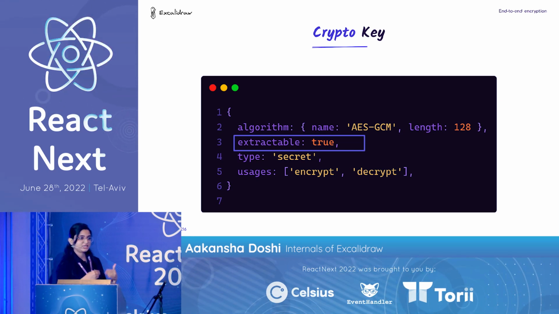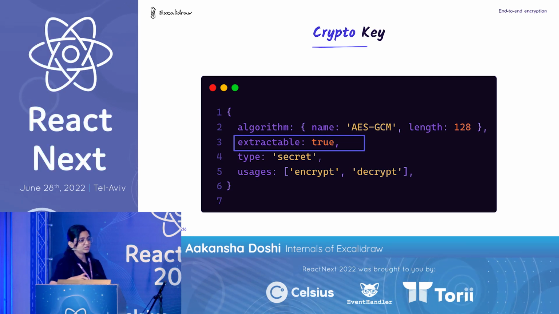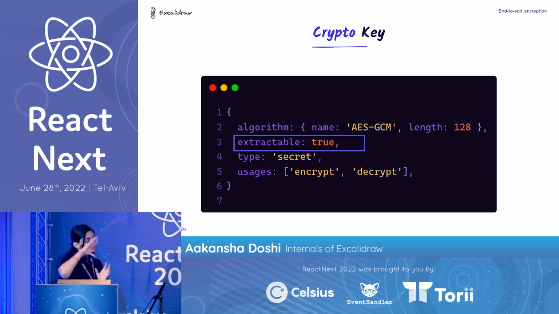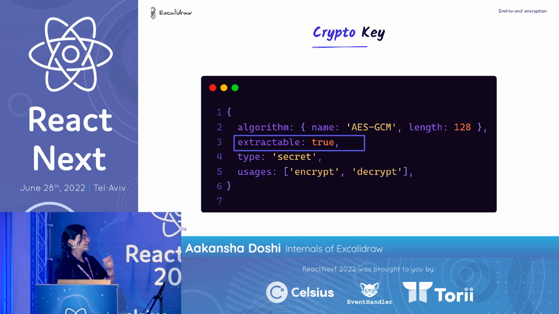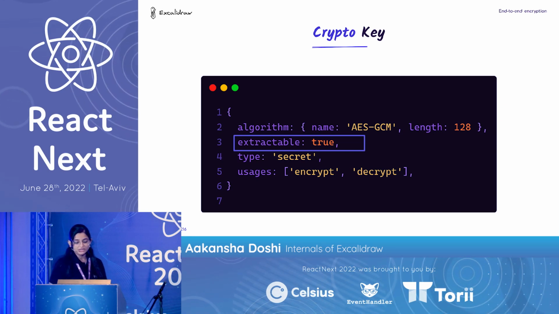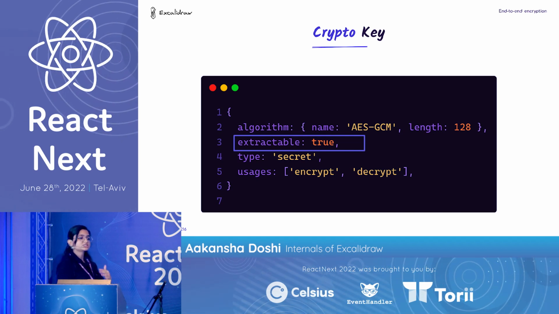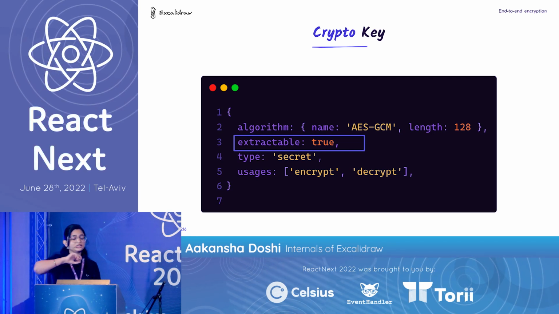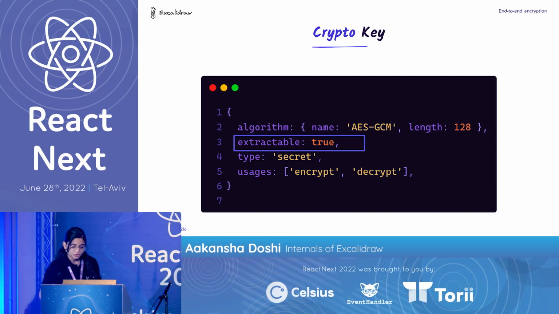Only then are you saying that when you're generating this key, you want it to be extractable later so that you can use the exportKey API to extract the bytes. And if you don't set this parameter to true, then you can never extract it. We are setting it to true because we are going to use this key in the URL. Later on, when we generate the URL, we need this key in the URL as well. So yeah, that was about the crypto key.